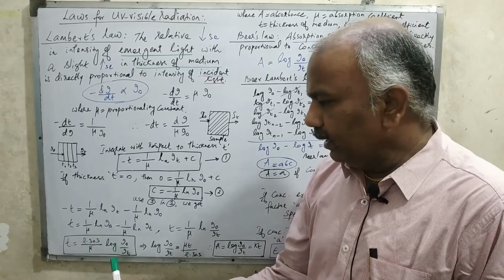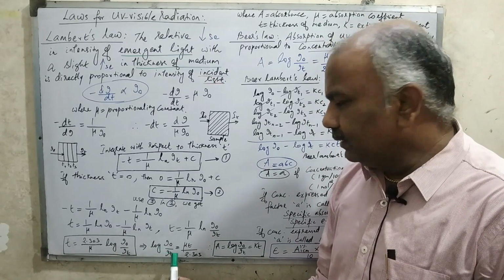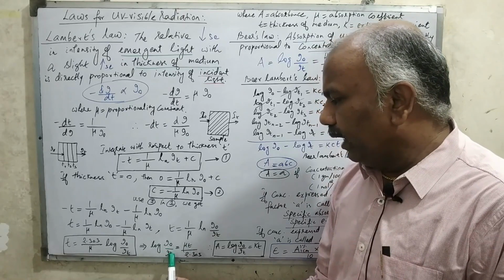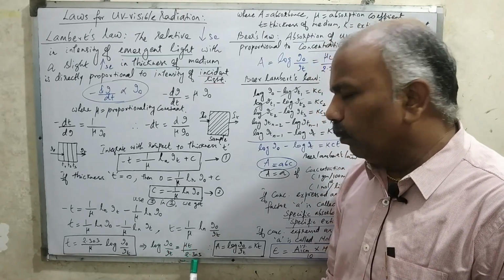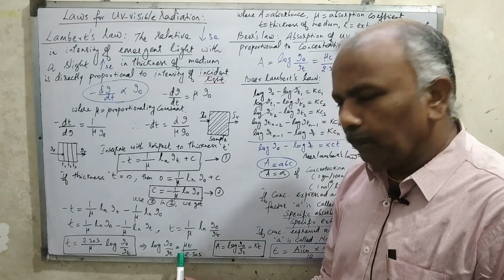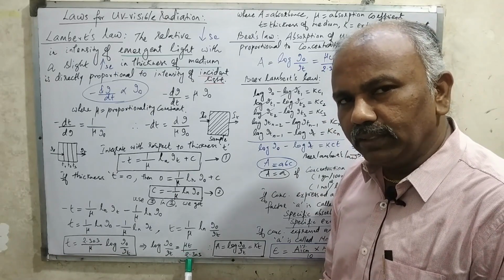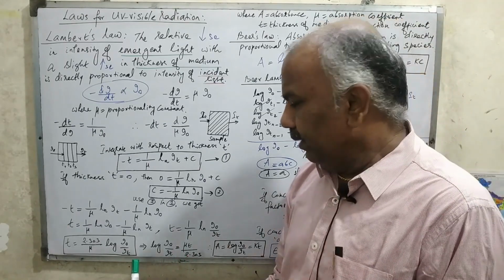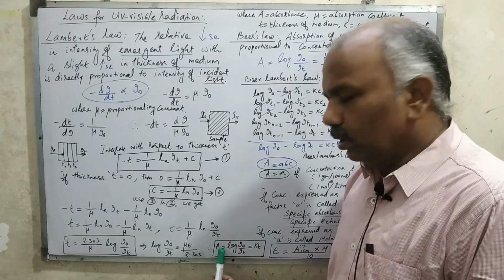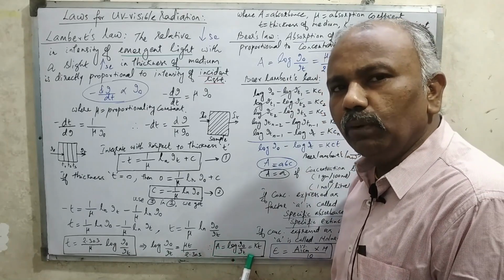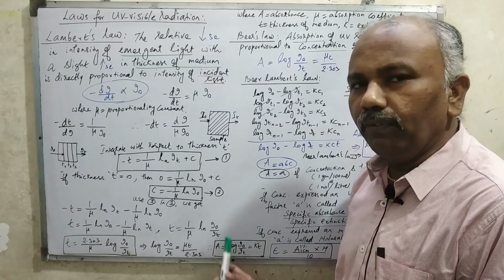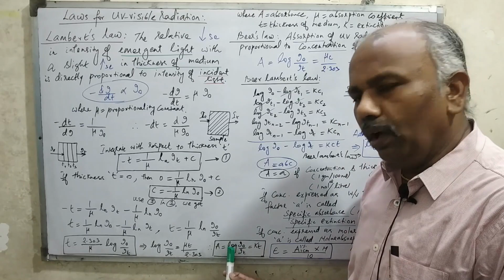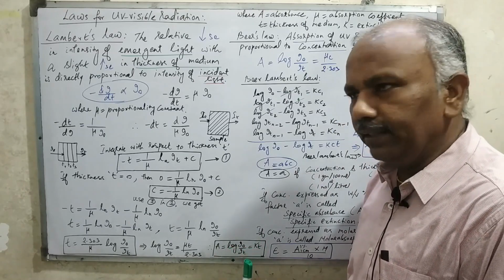In other words, log of I0 by I_T is called absorbance. Log of I0 by I_T is equal to mu T divided by 2.303. Because mu is a proportionality constant and 2.303 is also a constant, instead of mu by 2.303 we take a single term, that is K. So A is equal to log of I0 by I_T, which is equal to KT. This is the final equation for Lambert's law. This is how Lambert's law has been derived, right?